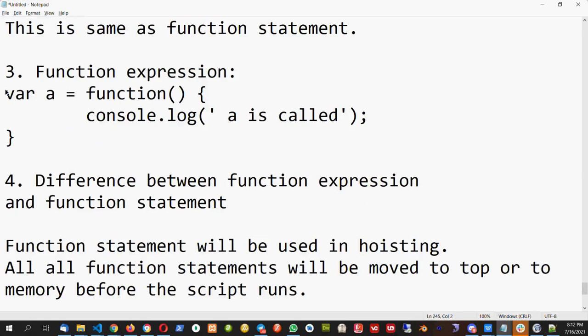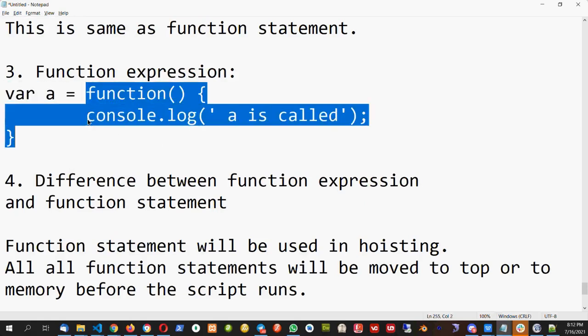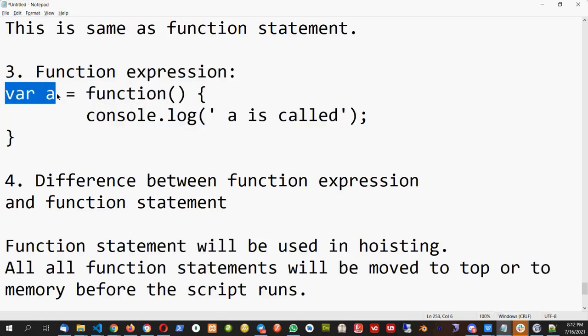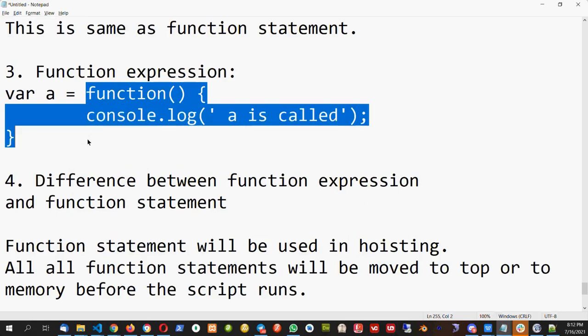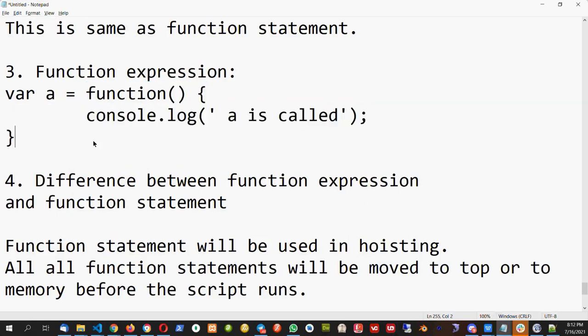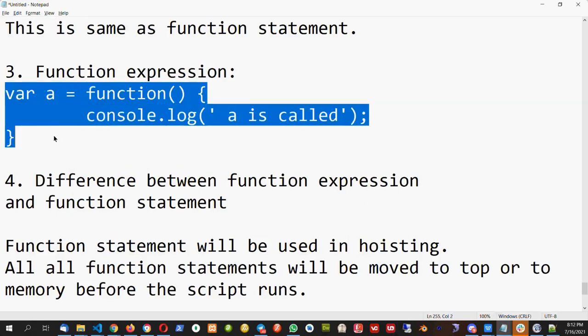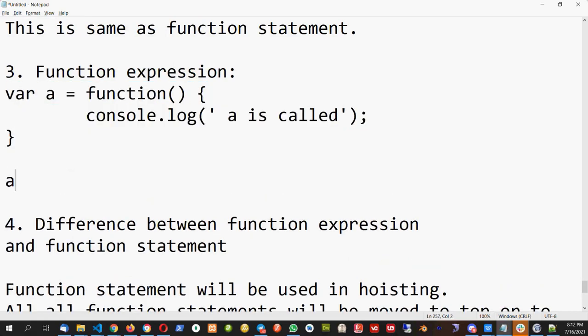But since this is the variable, so this function will not move to the top. Only the variable var a will be moved to top, which has a value of undefined. So this function will not be moved to the top of the page. This will be used only after you define this. After that only you can invoke it like this.